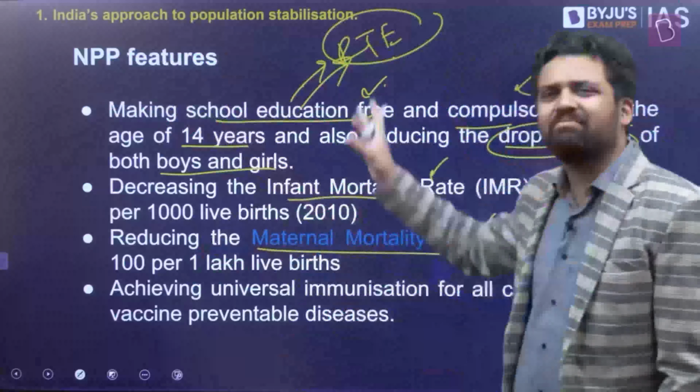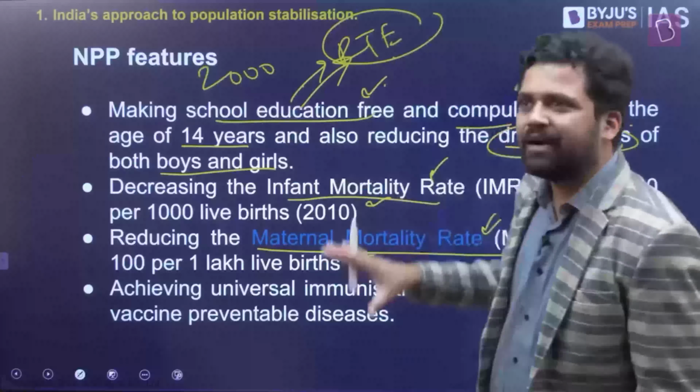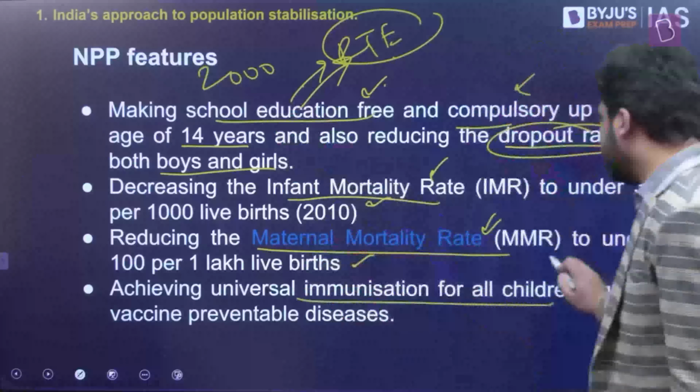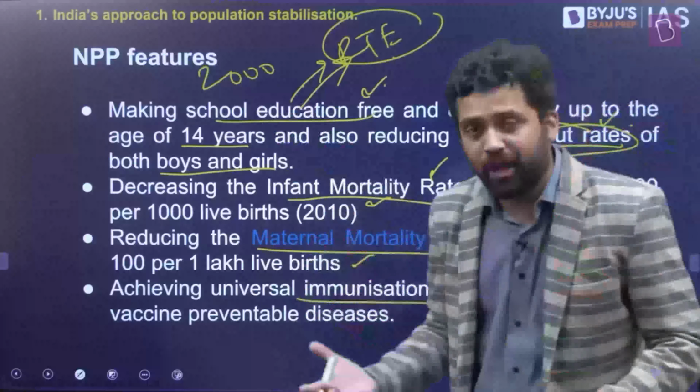So these are some of the targets. Whatever targets you had at that point of time, this is 2000. All these targets are for 2010, but most of them were not achieved by 2010. In fact, now you will find that some of these targets have been achieved. Apart from that, they're saying you should have universal immunization, again trying to ensure a better public health situation. Children have access to vaccination, and they will not succumb to different kinds of preventable diseases.